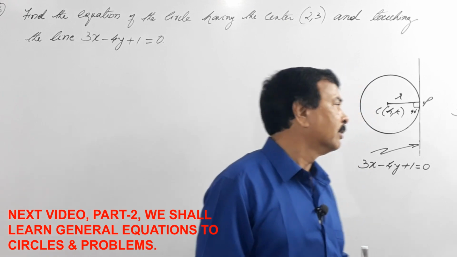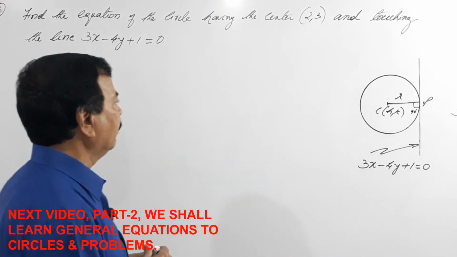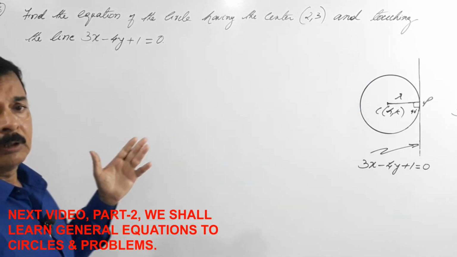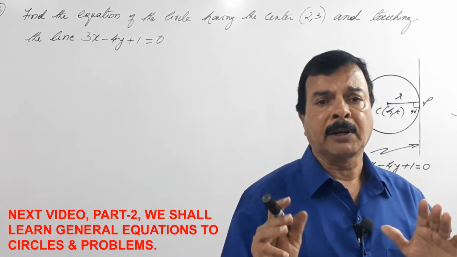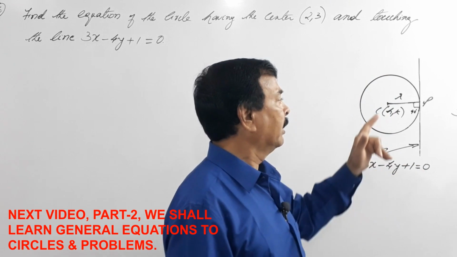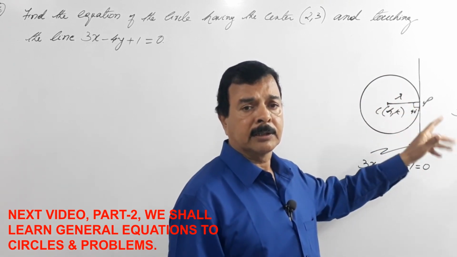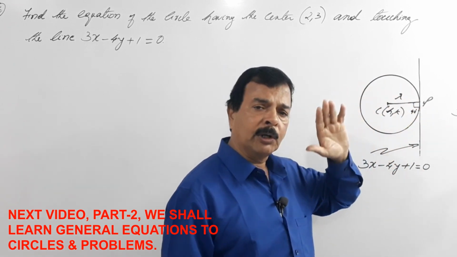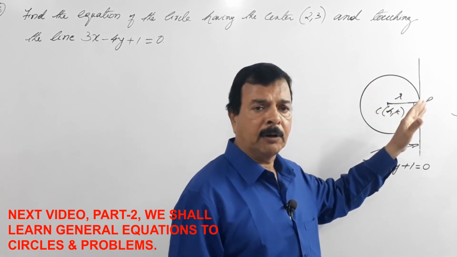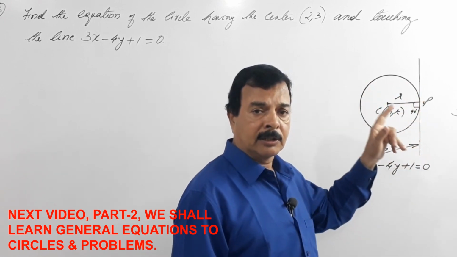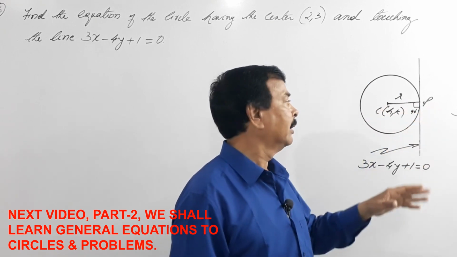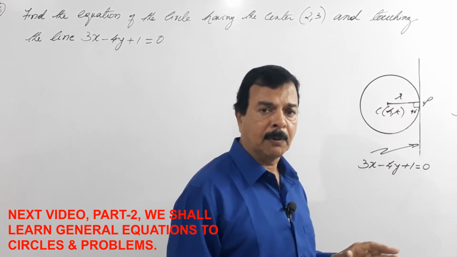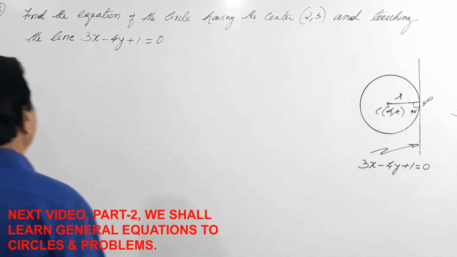So dear students, to begin with, we know the radius of a circle is always perpendicular to the tangent at any point on the circumference. That is, whatever tangent you draw at any point on the surface of the circle, the radius will always be perpendicular. So remember this point. If you want, you can write it while starting the problem.